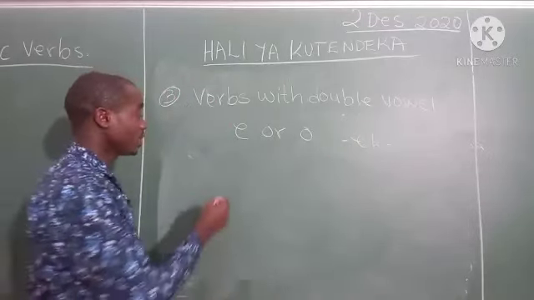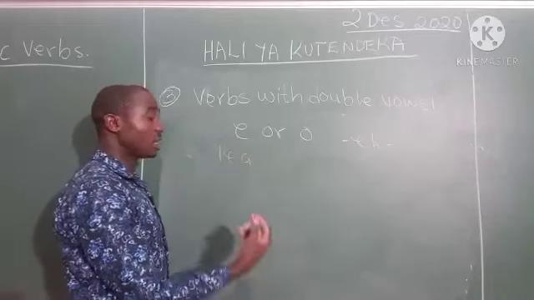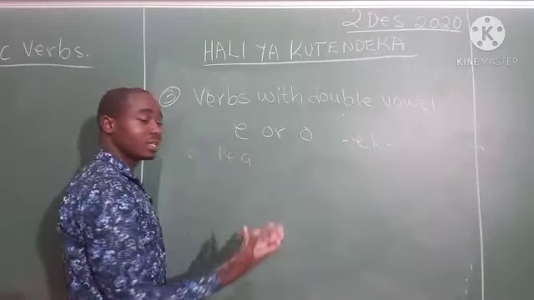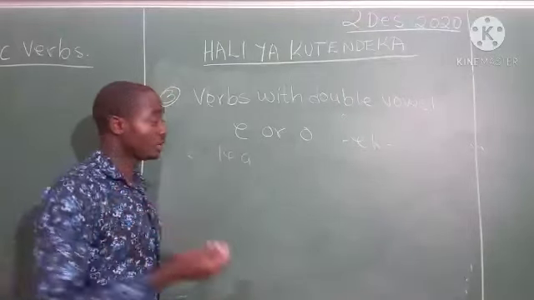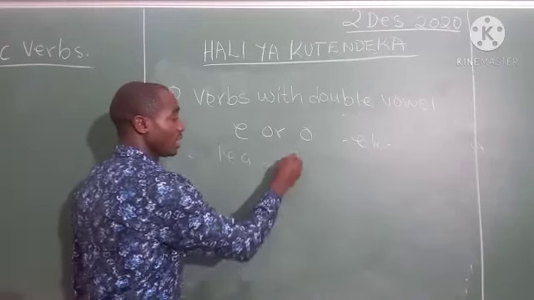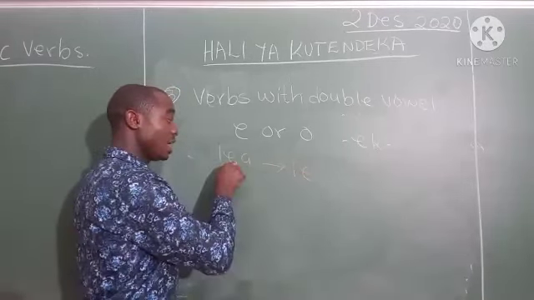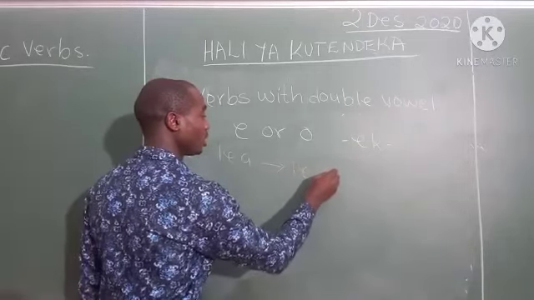Because, for instance, when we say lea, lea is to raise a child. Lea, to raise something, not necessarily a child, an animal. You raise something, you bring up someone. Lea.